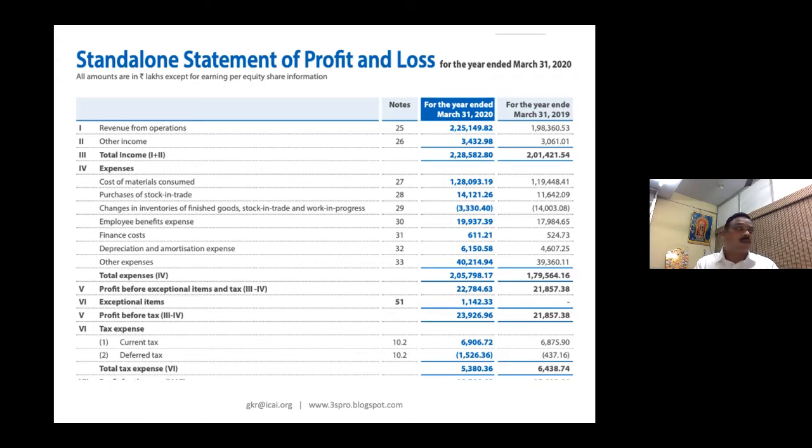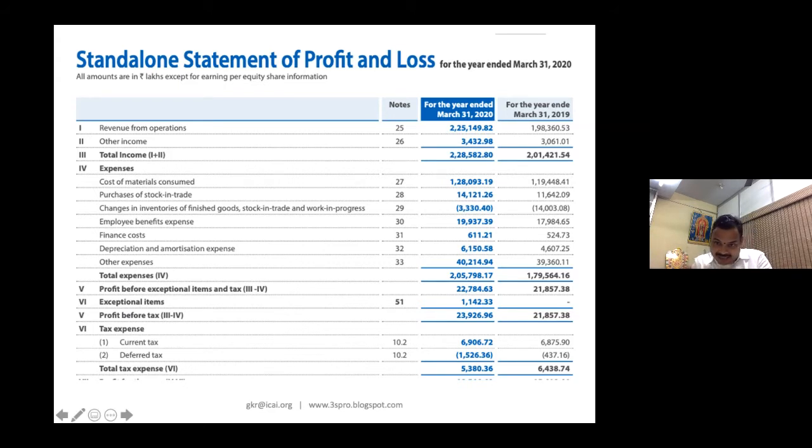I'm not a micro, small and medium enterprise. Rallis India Limited is a very big company, a Tata enterprise. So naturally, I'm not an MSME, I'm not a startup entity, so I don't get the concessional tax rate. My normal tax rate will be 30%. So I will compute my taxable profit, and on that I will calculate 30%, and that 30% is current tax.